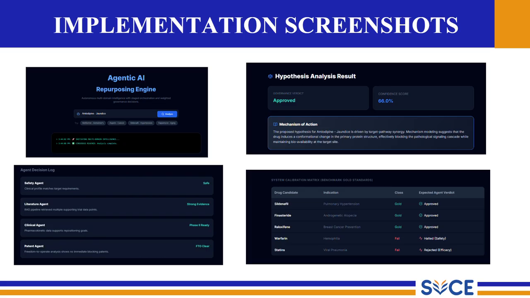The market agent examines indications, availability, and regulatory information. The patent agent evaluates intellectual property constraints. These agents are coordinated using LangGraph.